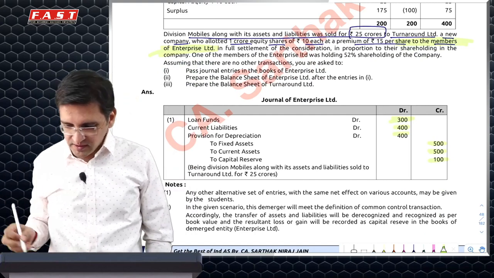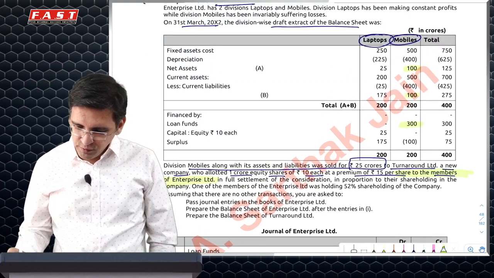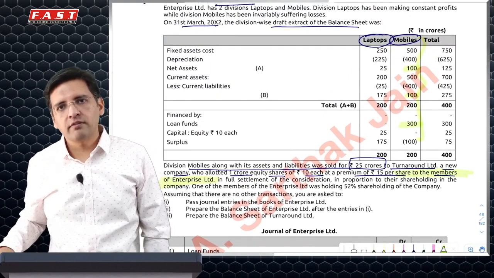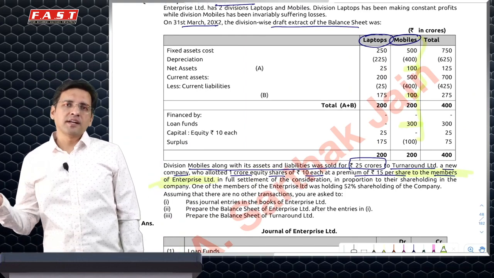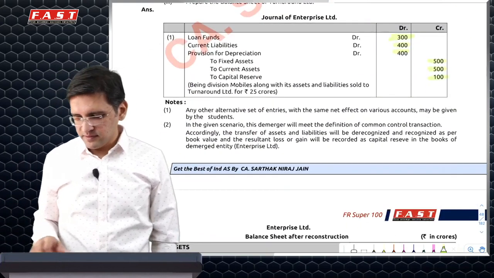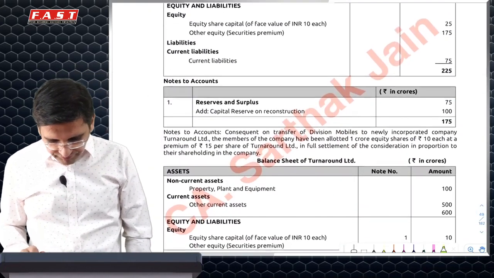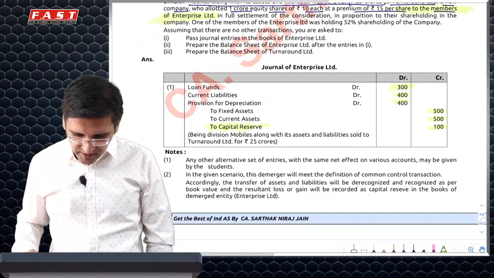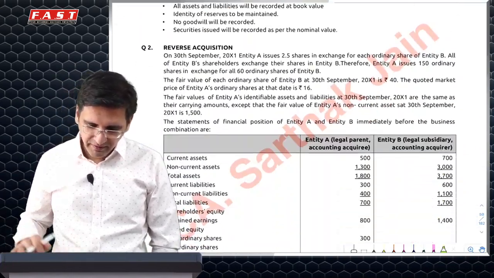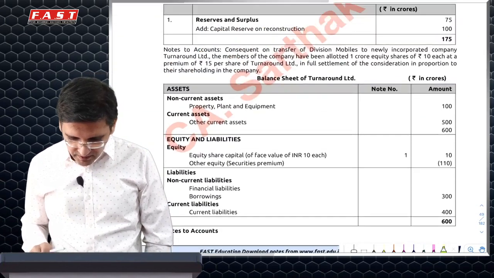So what the institute does is simply say that this particular division had a negative net worth, negative net assets of 100, which have gone. So that is the gain which you have made. This will go to capital reserves. This will not go to PRL because it is given to the members. Cool. So this is the way you will have to do the entries, and then they have asked you to do journal entries and prepare financial statements of both the entities. So you will have to prepare the financial statements like that.